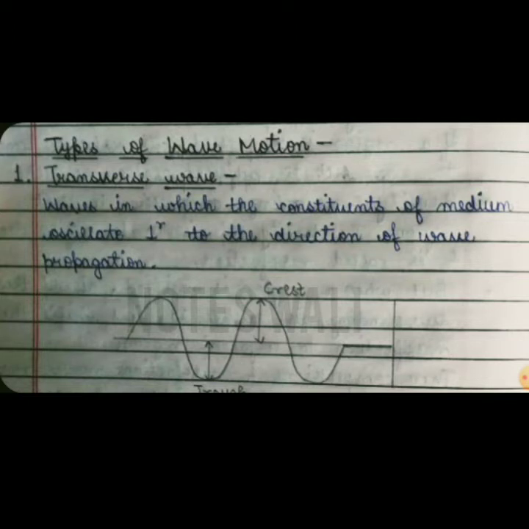A transverse wave is a kind of wave in which the constituents of medium oscillate perpendicular to the direction of wave propagation. The transverse waves are those waves which travel in the form of crest and trough, because crest and troughs are formed to the direction perpendicular to the propagation of wave.